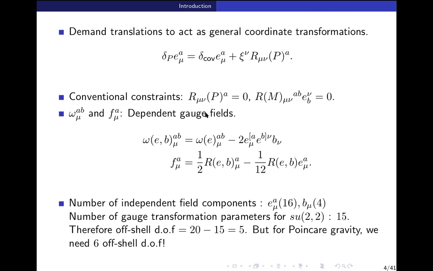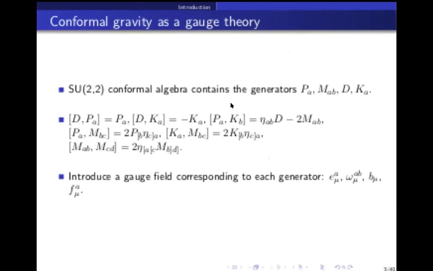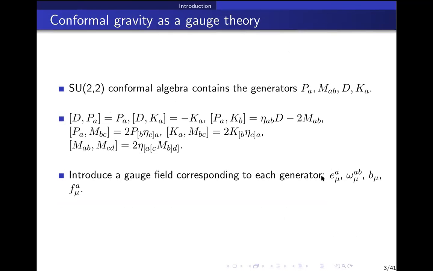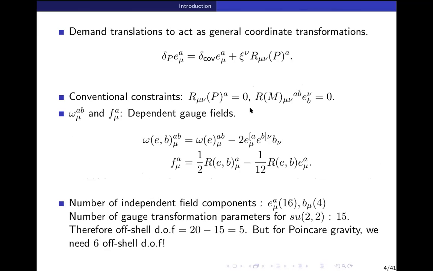And that gives you a constraint, where R_mu nu^a(P) is the field strength corresponding to e_mu^a. So basically you take del_mu e_nu^a minus del_nu e_mu^a plus whatever comes from the structure constants, and that field strength should be 0. And in fact, as you might guess, this equation is nothing but the torsionless constraint, the Cartan first structure equation.